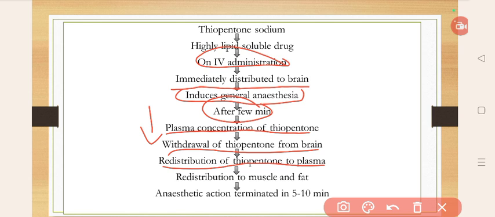Thiopentone goes to the plasma, and from the plasma to the muscle and fat. That's how the anesthetic action of thiopentone is terminated in 5 to 10 minutes. This is called the redistribution phenomenon.